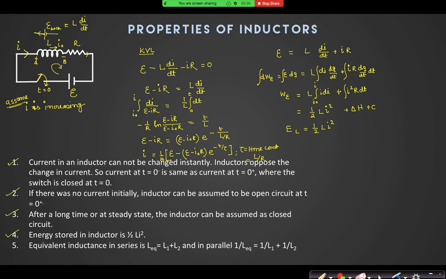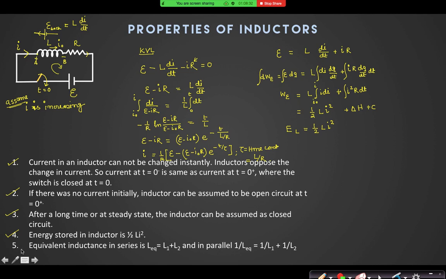It is not showing you the change in energy, it is showing you the actual energy, right? When i equals 0, I have taken the reference to be 0 energy, and when i is there, what is the energy stored? It is half Li square.